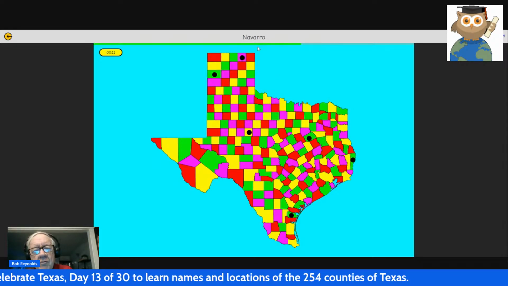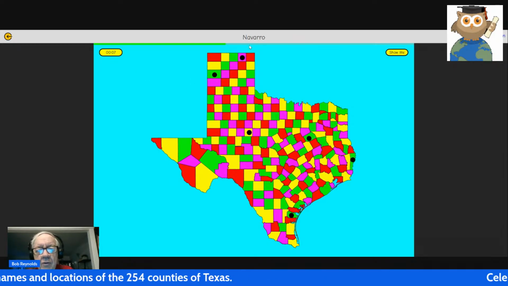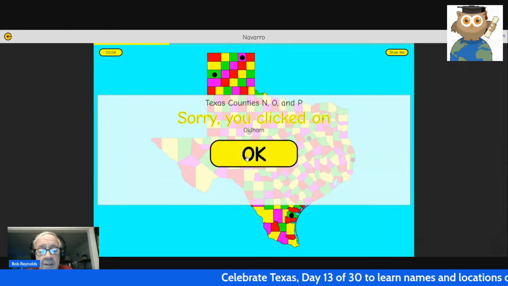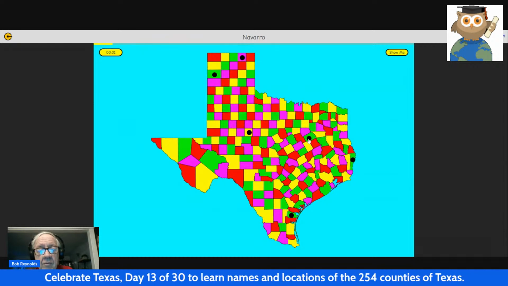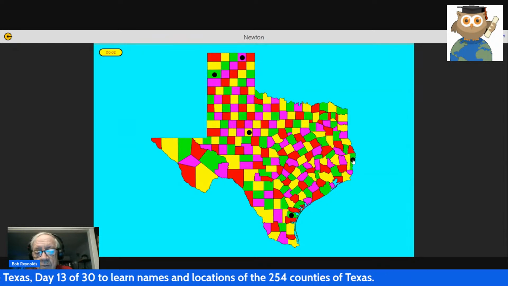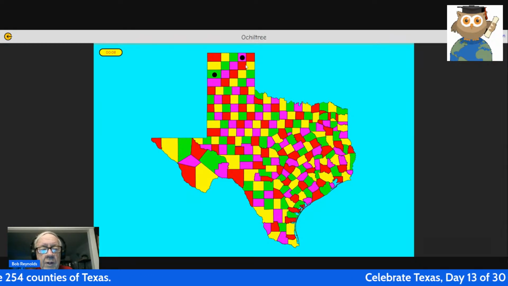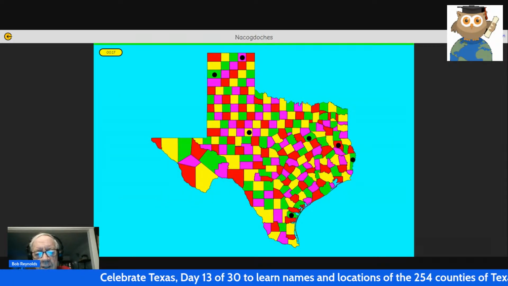The question changes to, in this case, Navarro. We're racing the clock. It asks for Navarro. If I click the wrong button, it tells me, well, this is Oldham. We got a red light, and we still have to find Navarro. This is Navarro, Newton County, right next to Jasper County in Texas, Nolan, Nueces, Ochiltree, and Oldham. 10 seconds over. We're going to click the go button, and we're going to go through that again.